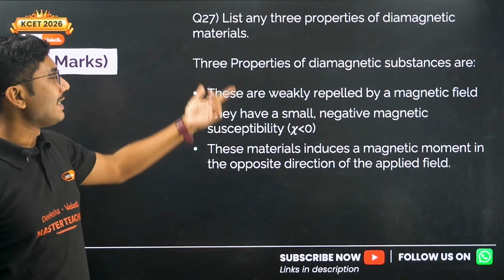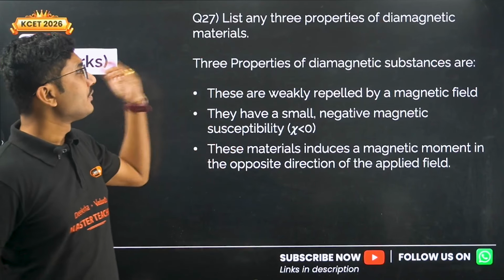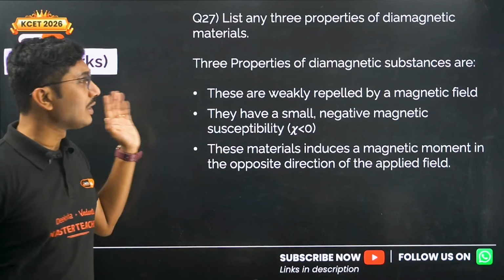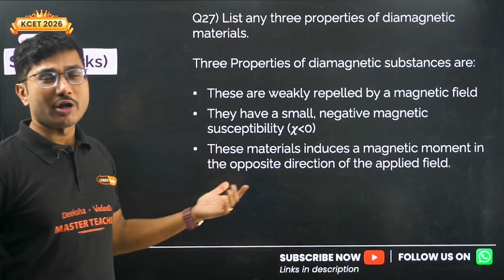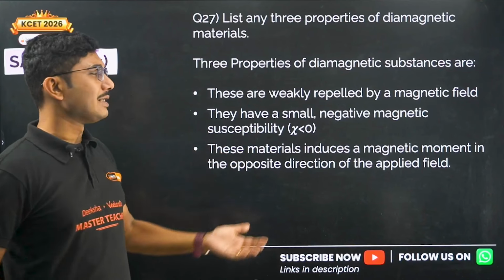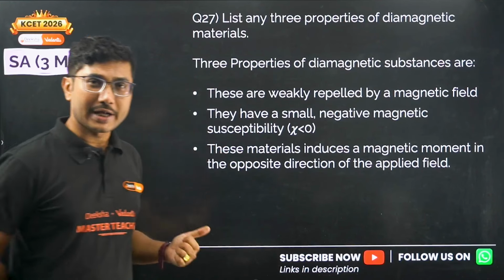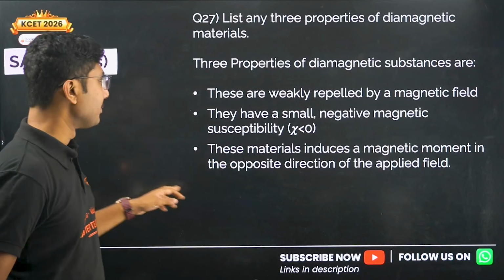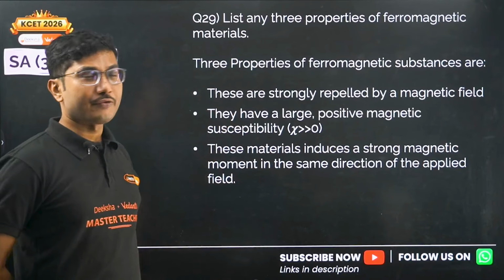Next, list any 3 properties of diamagnetic materials. The 3 properties of diamagnetic substances are: they are weakly repelled by a magnetic field, they have a small negative susceptibility, and these materials induce a magnetic moment in the opposite direction of the applied field. List any 3 properties of ferromagnetic substances.